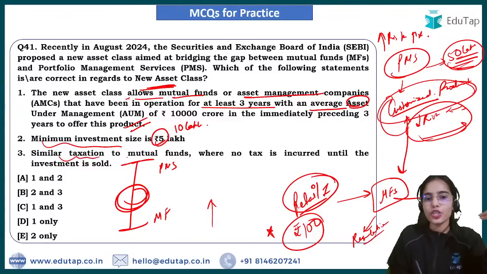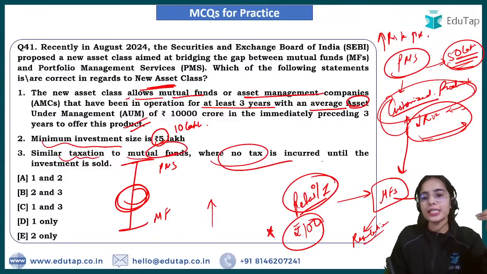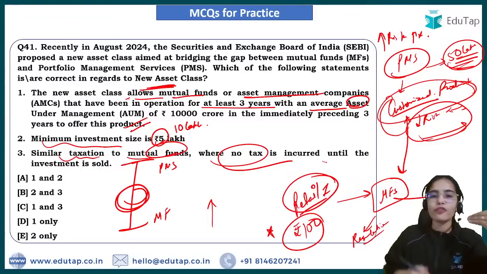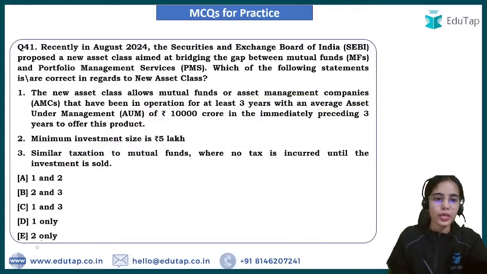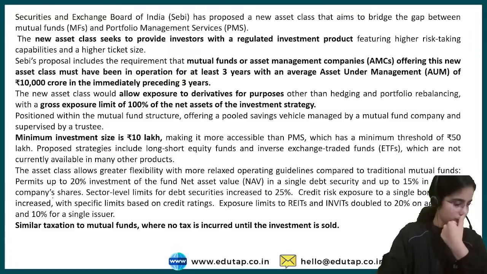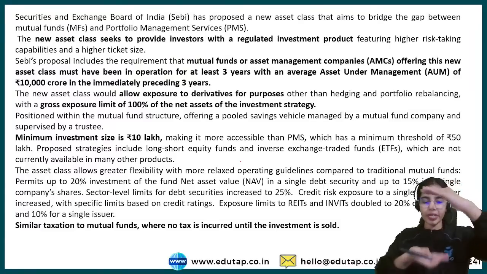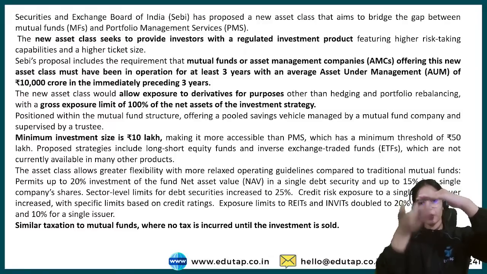Similar taxation to mutual funds will be there, where no tax is incurred on the mutual funds until they have sold some investment. So here the first and third statements are correct. The second one is wrong, and that's why 1 and 3 is the answer. So this is the new product that is in midway of the PMS and the mutual fund.